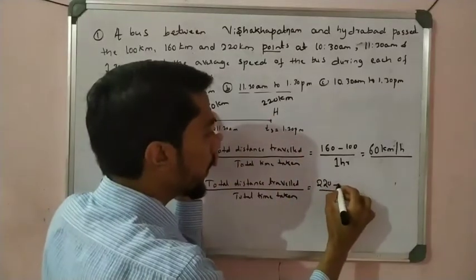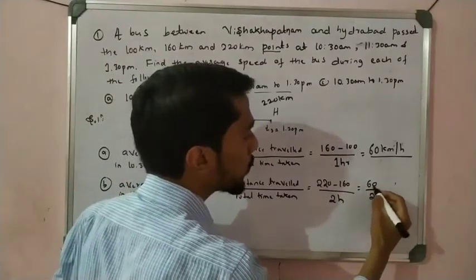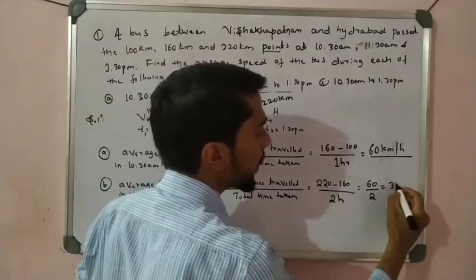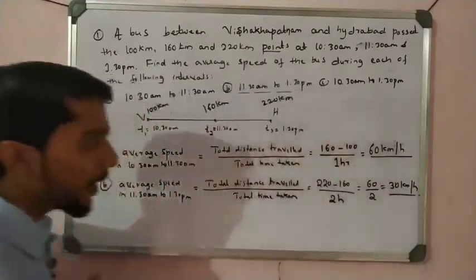That is 220 minus 60. So how much traveled is it? It is 60 traveled divided by 2. So how much is it? That is 30 kilometer per hour, right? So this is the answer, right, students?